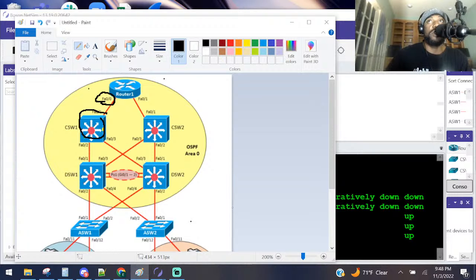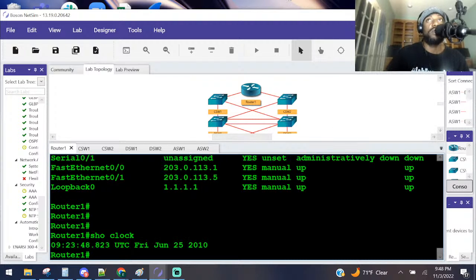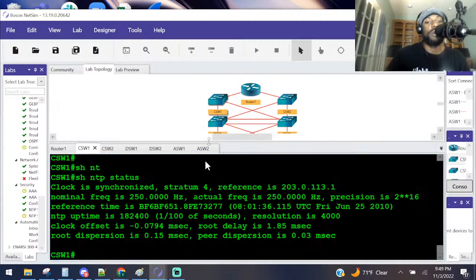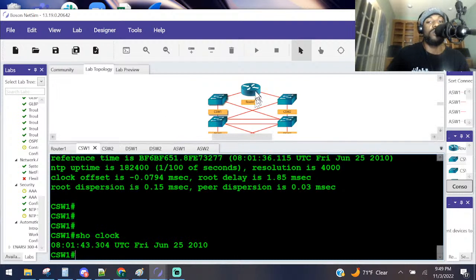Is CS1 receiving its time from router 1? We did that already. I don't know why they're asking us these questions over again, man. Show clock. Yes, he is. He's in 2010 right now. On router 1, enable NTP authentication. So I'm going to go to router 1. How do we do that? Oh, that's what I meant. I meant to do it on this guy. Is he getting his time? Show clock. Yes, we already determined that.